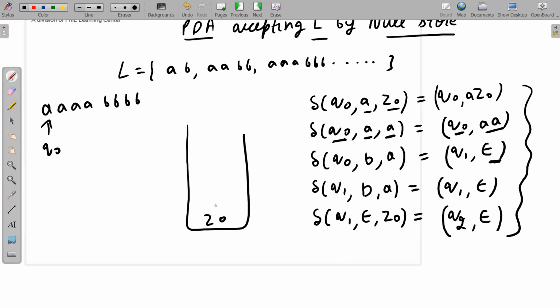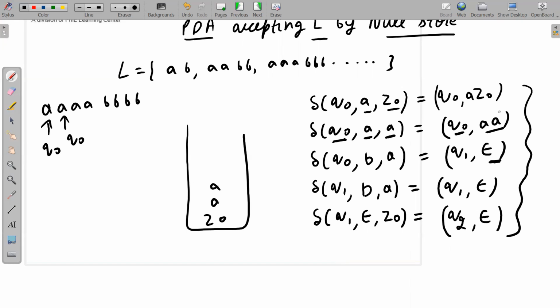That means this A and Z0 will be pushed onto the stack, and the state will be Q0 only, because we have read this A, so the read head will move one position to the right. Now see here, Q0, A, Q0, A. That means this A will also be pushed onto the stack. I'm not doing it again and again just to save time. Because we have applied this move, Q0, A, this A is popped off, and then we push double A onto the stack.